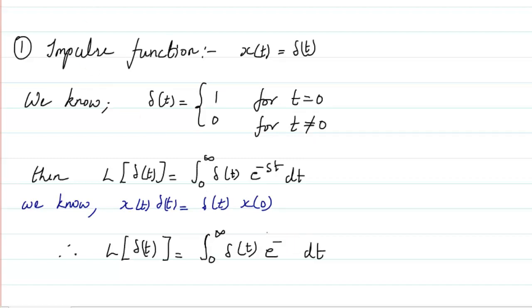So I can just straight away write it as the integral from 0 to infinity of delta t into dt, which is basically the definition of delta t, which comes out to be 1. Therefore, the Laplace transform of the impulse function is 1.